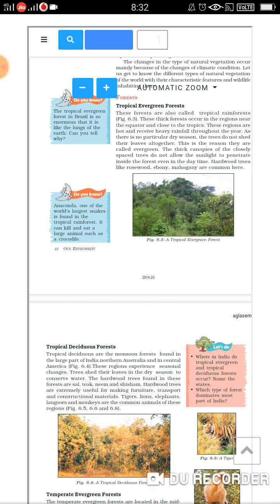Now where do they occur? On the tropics. They occur near the equator and very close to the tropics. So these regions, what type of rainfall do they get?